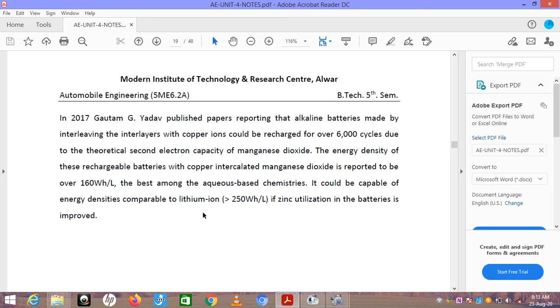The energy density of these rechargeable batteries with copper intercalated manganese dioxide is reported to be over 160 watt-hour per liter, the best among the aqueous-based chemistries. It could be capable of energy density comparable to lithium-ion if zinc utilization in the battery is improved.